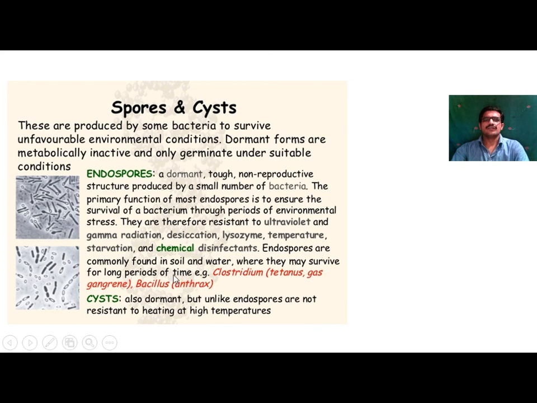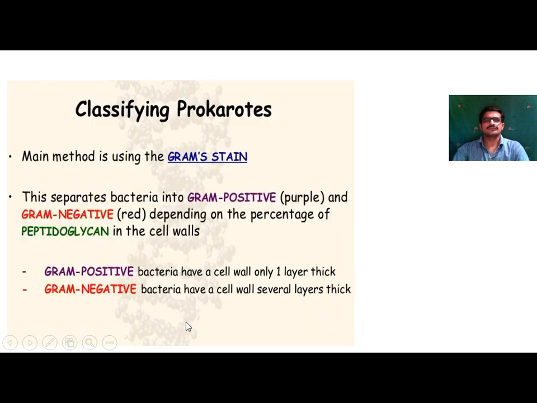Endospores are commonly found in soil and water, where they may survive for long periods of time. Examples are Clostridium, that is tetanus and gas gangrene, and Bacillus, that is anthrax. This is the endospore shown in the diagram, and this is the cyst. A cyst is also dormant, but unlike endospores, it is not resistant to heating at high temperatures.